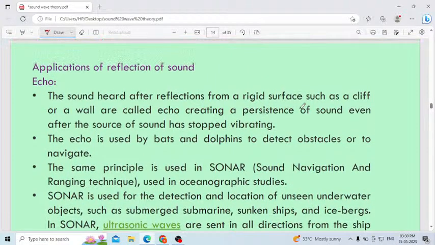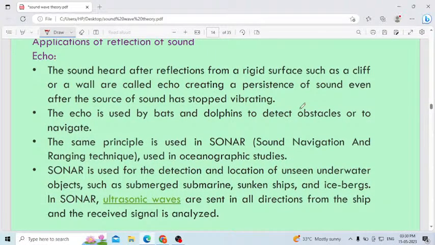Application of reflection of sound. Echo, the sound heard after a reflection from a rigid surface such as a cliff or a wall is called an echo, creating a persistence of sound even after the source of sound has stopped vibrating. Yes, you can hear the echo sound. What is the use of the echo sound?